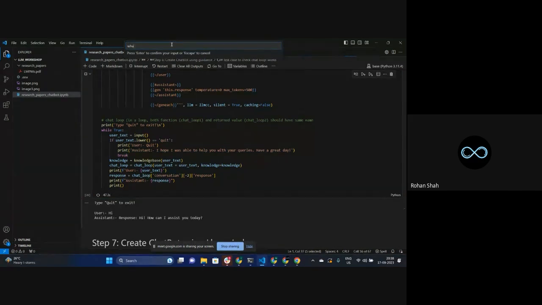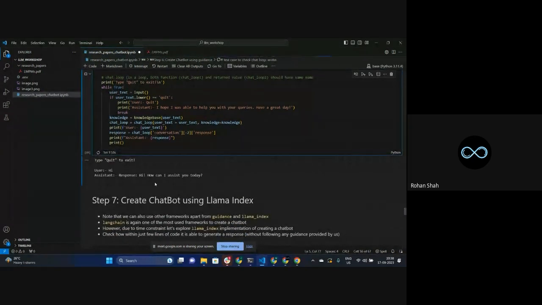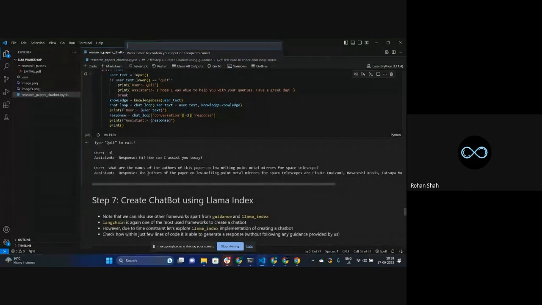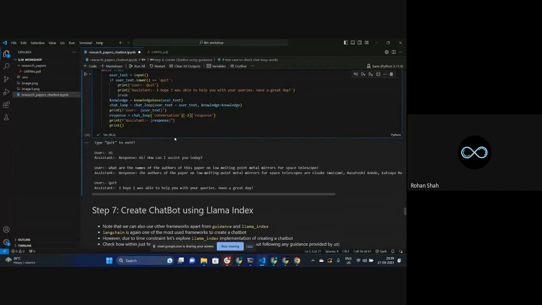Let's say again I'm writing, what are the names of the authors of this paper on low melting point metal mirrors for space telescope. I don't need to write a lot of this, but it would be better if I complete this. Let's see what kind of output it generates. See, in the response, it's saying that the authors of this paper are the same guys that we had seen earlier, right? So we are now building the conversation with the help of the while loop. If I type quit, it will just terminate the whole thing, basically.